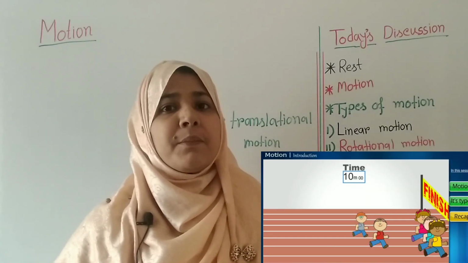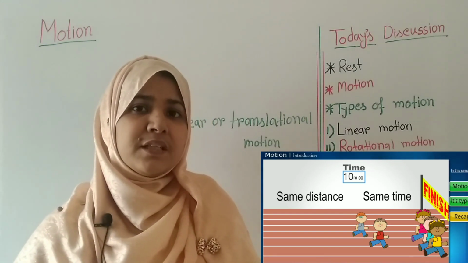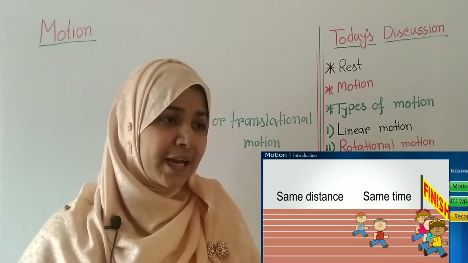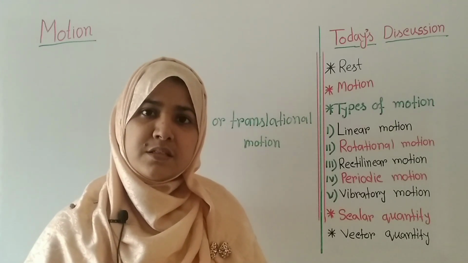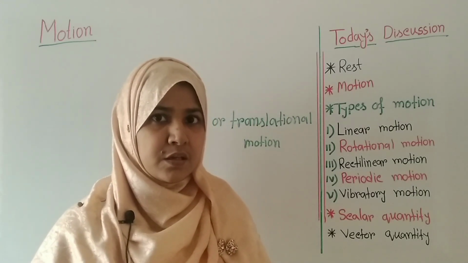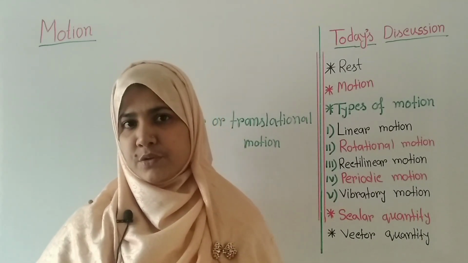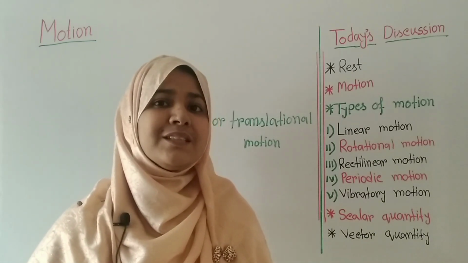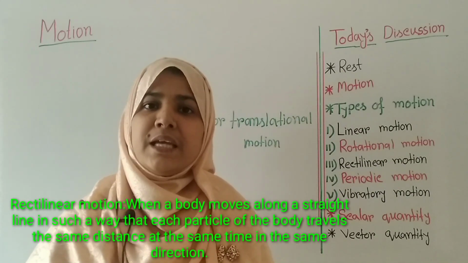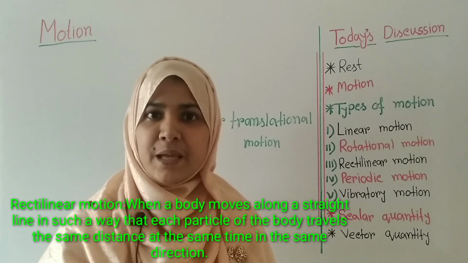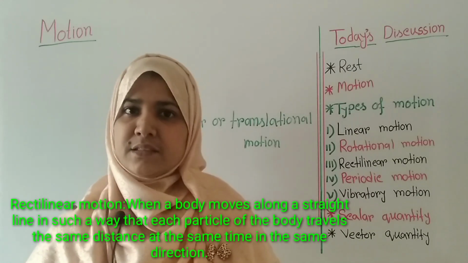Next is rectilinear or translational motion. I think all of you have seen the march of soldiers. When they march, you can observe that they travel the same distance in the same time in the same direction. Here you can see I mentioned three things: same distance, same time, same direction. So we can say that rectilinear or translational motion is such a type of motion in which all the particles of the body of an object move in the same direction in the same interval of time. This type of motion is called rectilinear or translational motion.